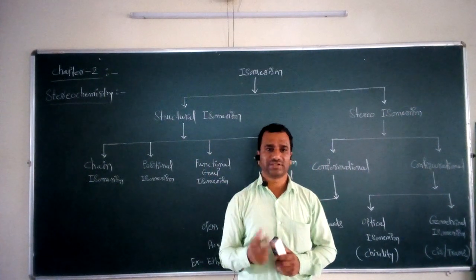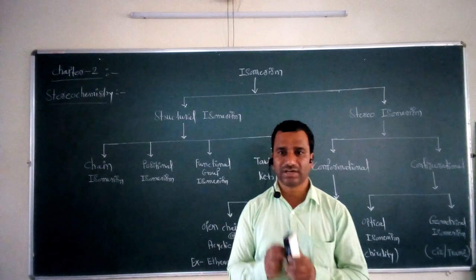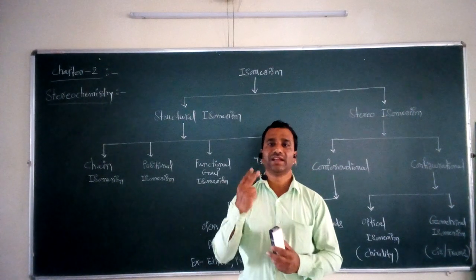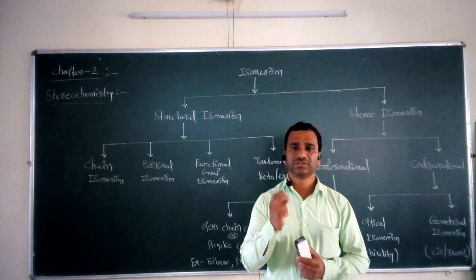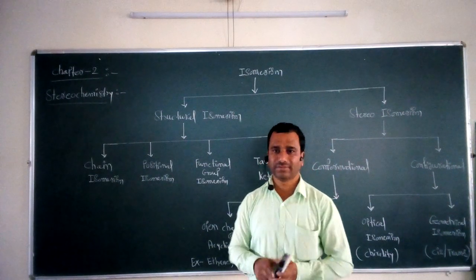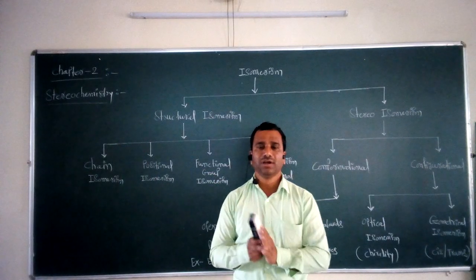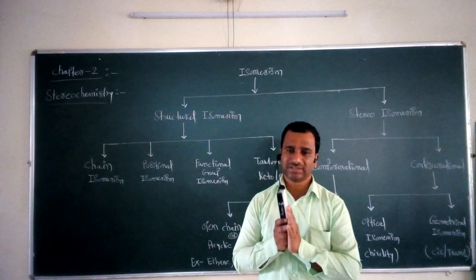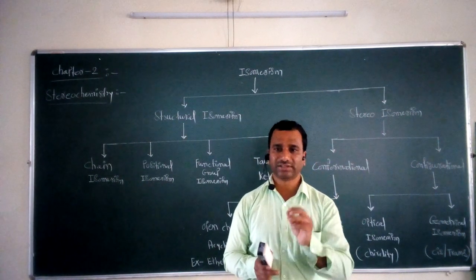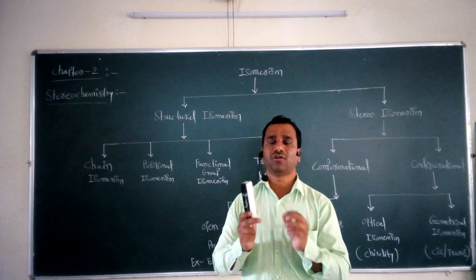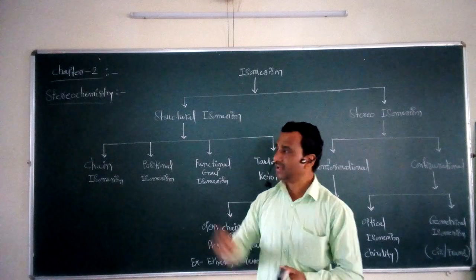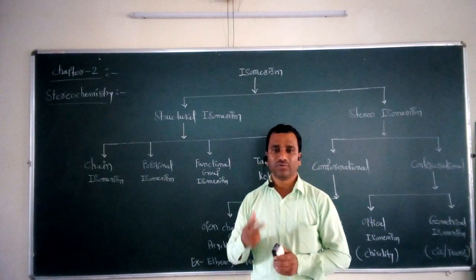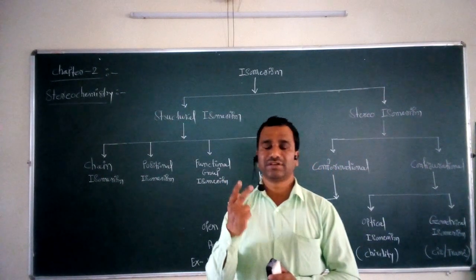But if we want to study the structure of a molecule in a three-dimensional way, at that time we have to take the help of an important branch of chemistry, and that is called stereochemistry. In stereochemistry, we study the arrangement of the atoms present in a molecule in a three-dimensional way, and for this purpose this branch is very important. The important characteristic of stereochemistry is that we view the molecule in a three-dimensional way.